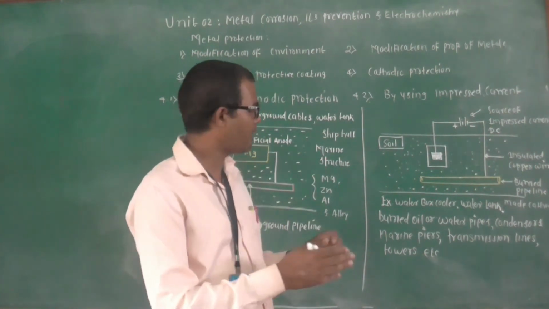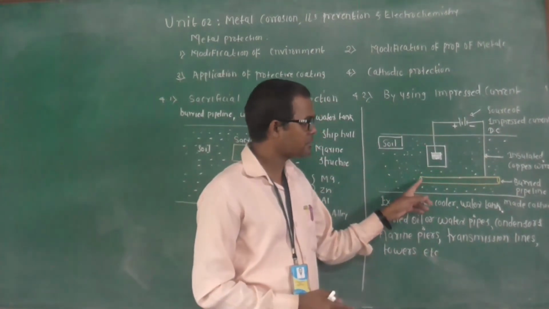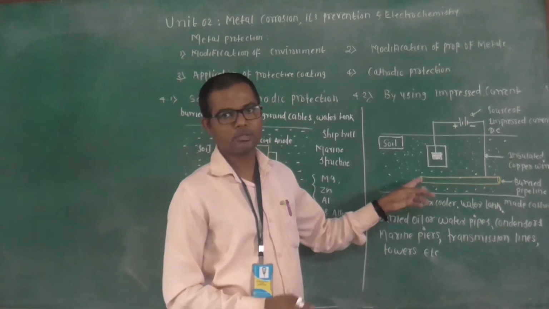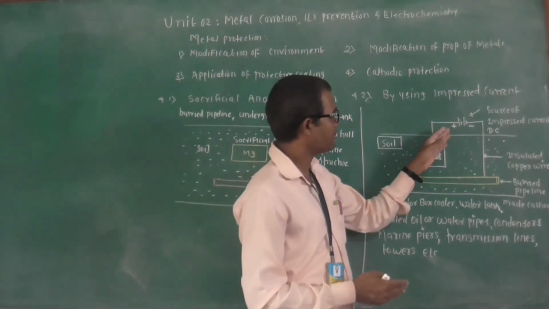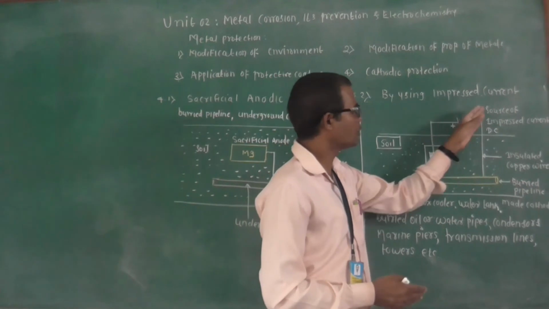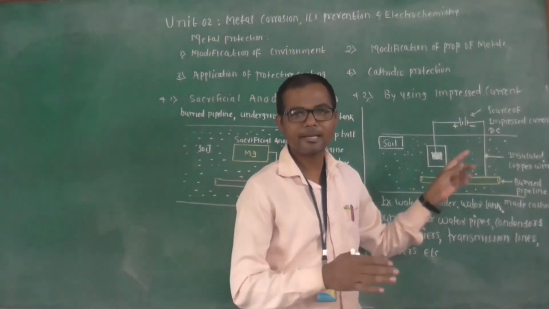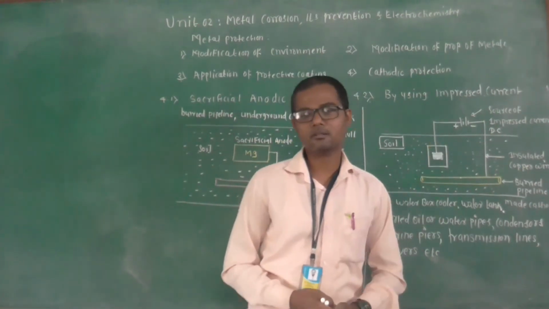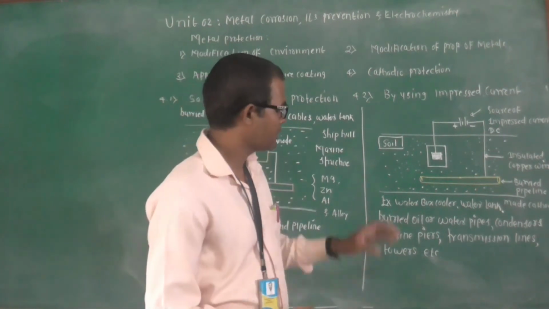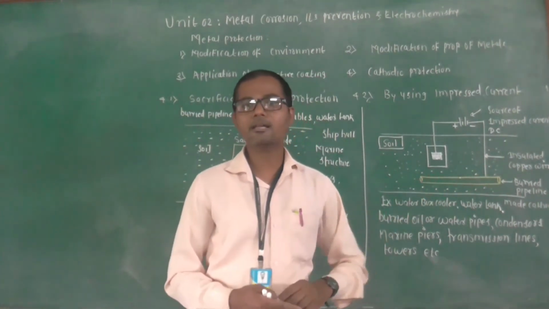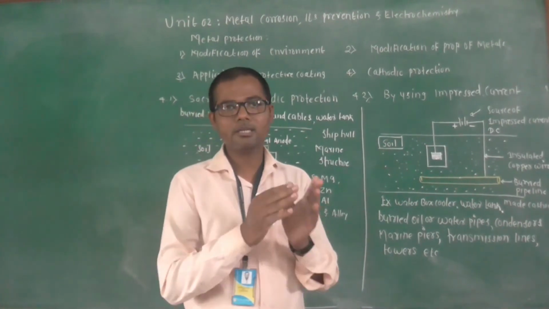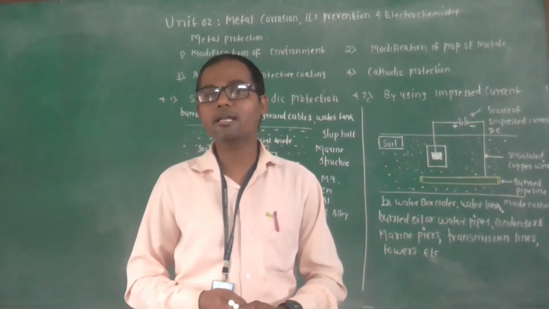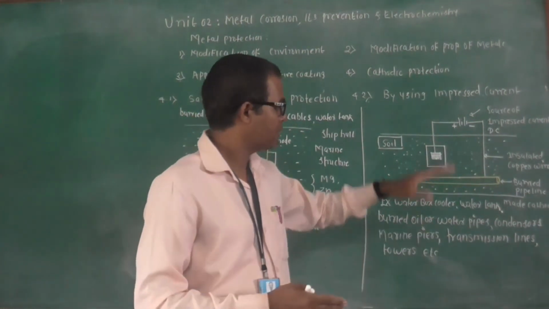So in cathodic protection, what happens here? This is our structure, the buried pipeline, that we are going to protect from corrosion. In this case, the source of impressed current is your DC source, a direct current source. That direct current is passed through the metallic wire to your buried pipeline, where we can nullify the corrosion current. So the DC current is passed exactly in the opposite direction so as to nullify or counterbalance the corrosion current.